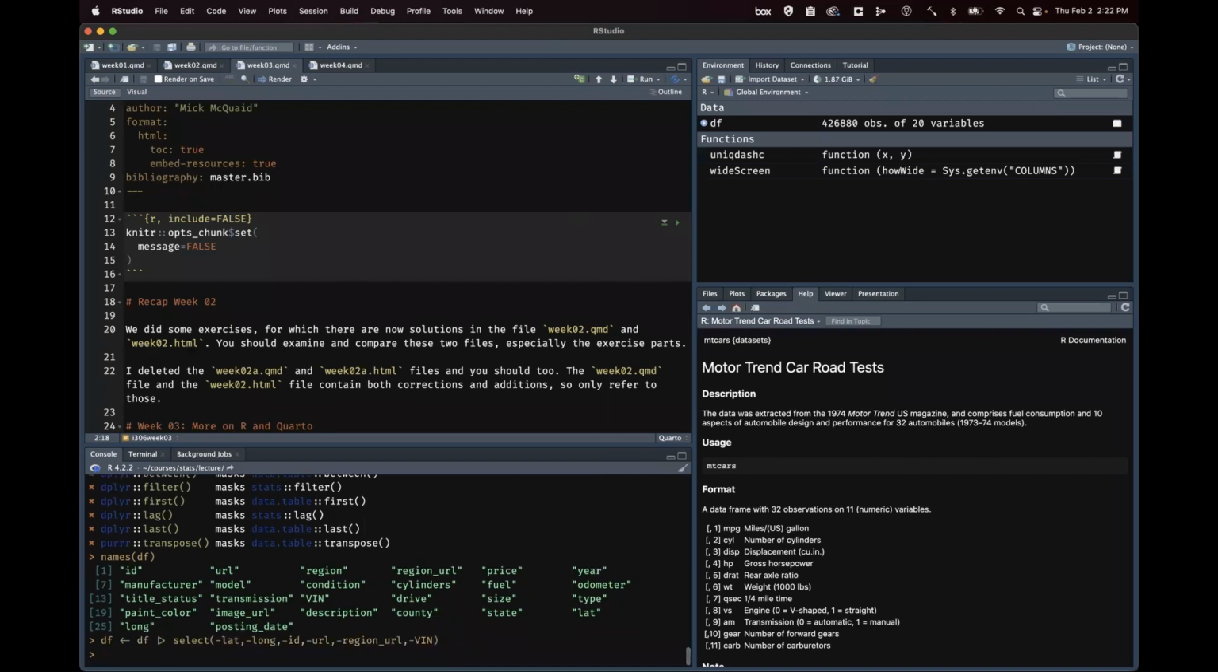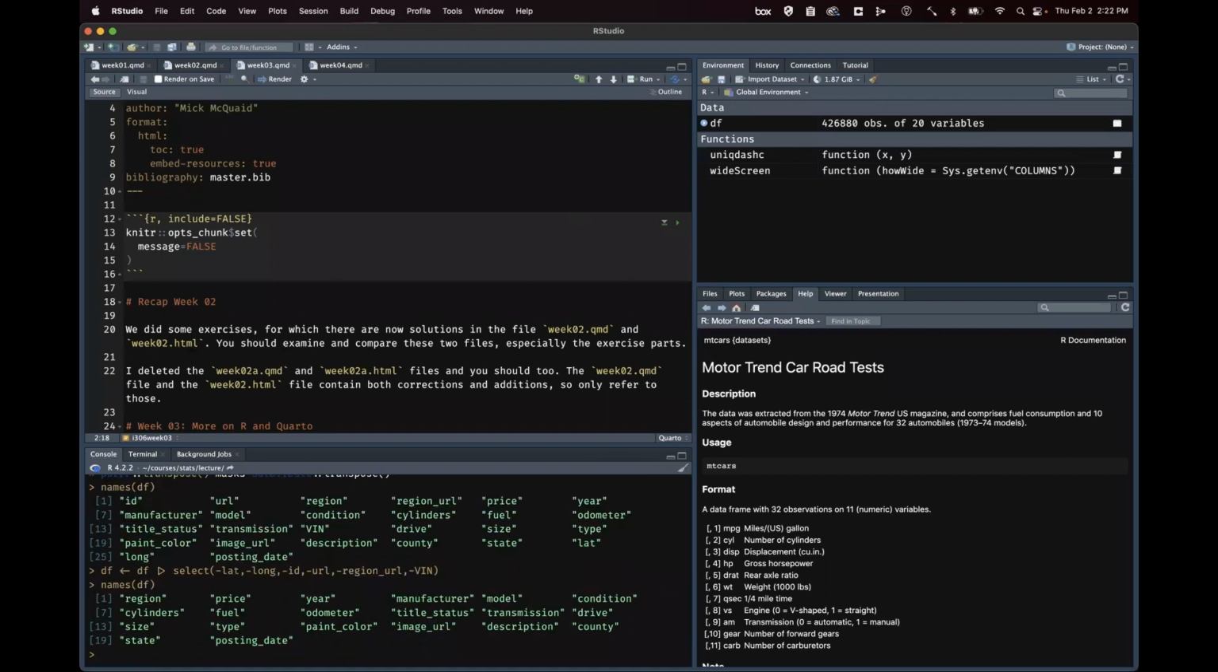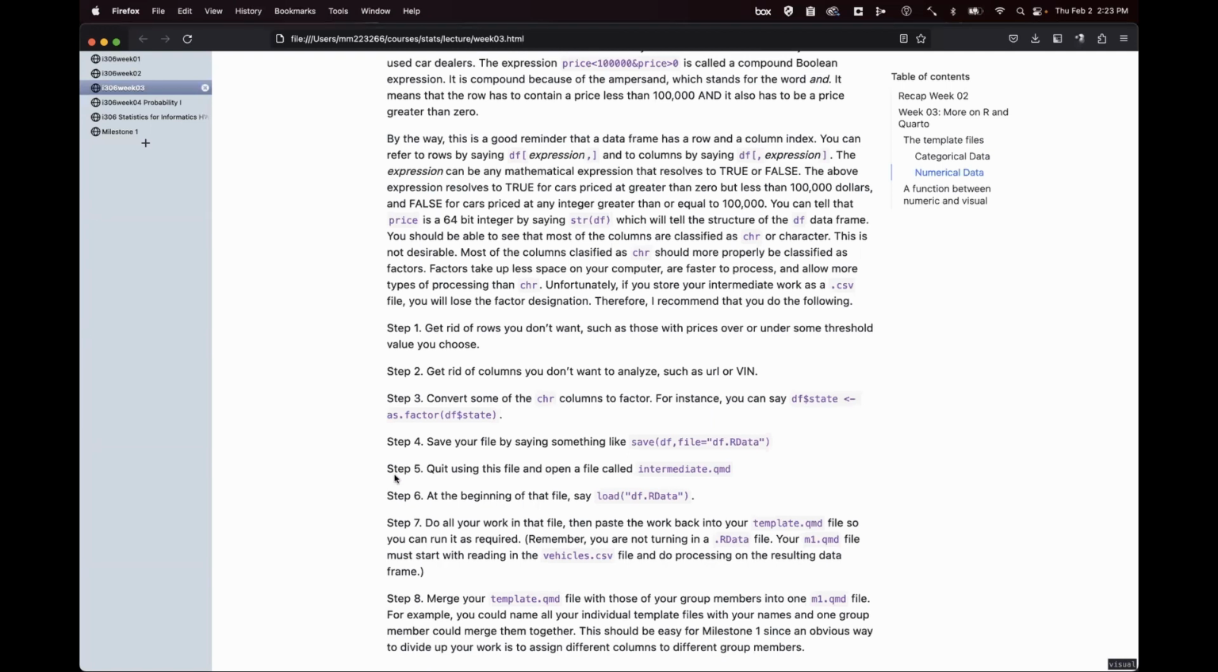Okay, now if I say names.df, or names parenthesis df rather, I get the same output except that all these things that I said minus are missing. So that's a good way to get rid of columns that you don't want. So what I suggested next as a next step is to convert some of the character columns to factor.